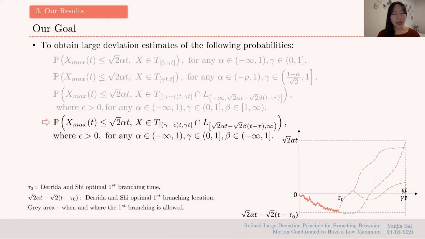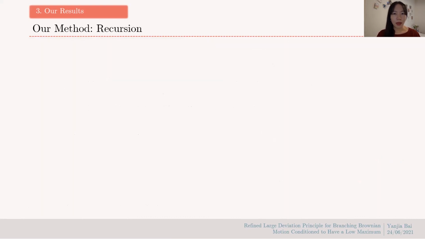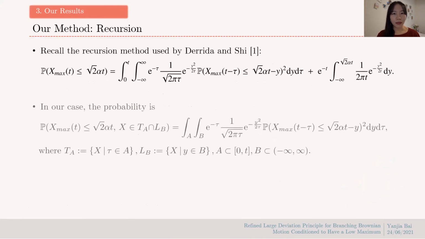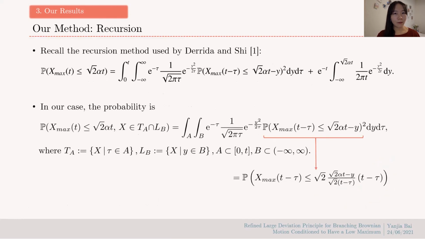Likewise, we also have a probability which restricts the first branching location to be above the optimal y. Again, your first branching time can be fixed at anywhere, and let's suppose it's there. We restrict the first branching location to be above this yellow line. And depending on your beta, you can choose anywhere above, let's say there. And our result will tell you an optimal choice of location and large deviation estimates for such a BBM. Our method is fairly simple. We use recursion again. And because of the previous result, there is only one mild modification that we should do in the computation.